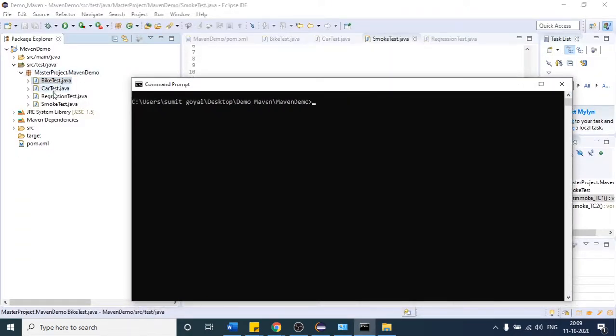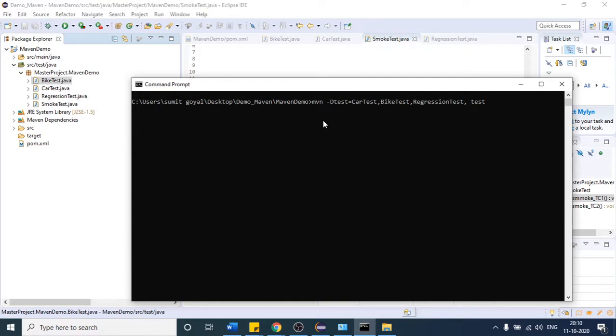But suppose in this package you have 100 test cases. Will you write each and every file's test case here? As of now let us check. Car and bike, and after that there is one more, which is regression. I think there is not any particular number.